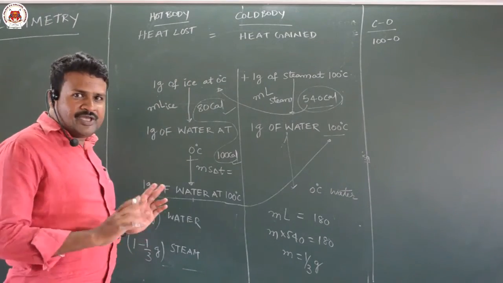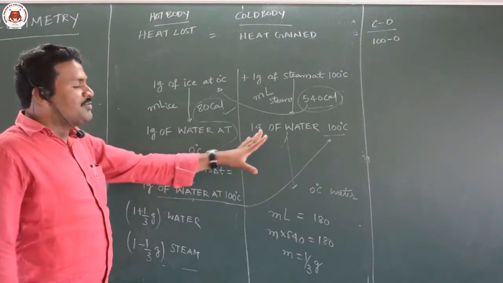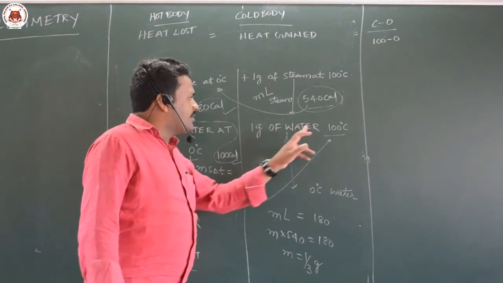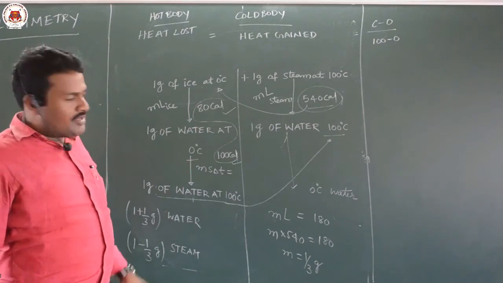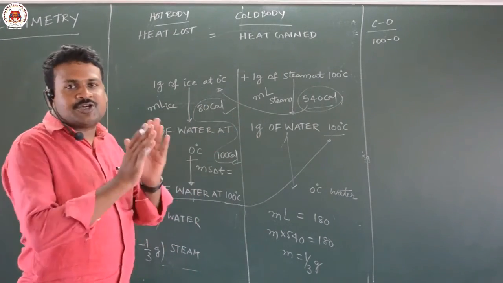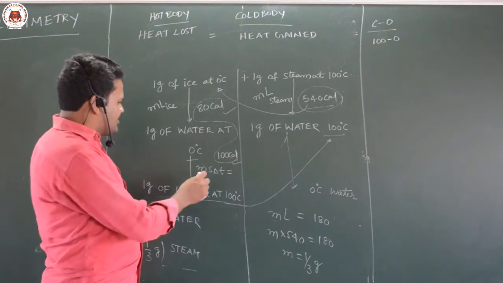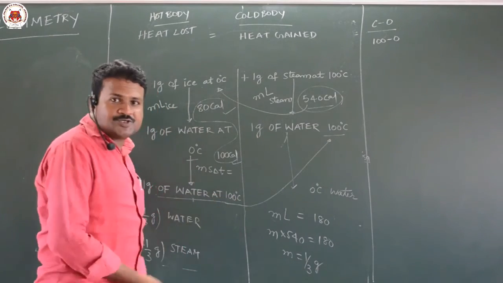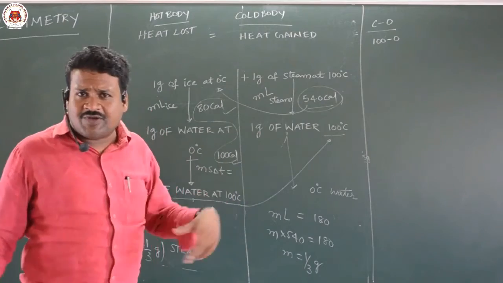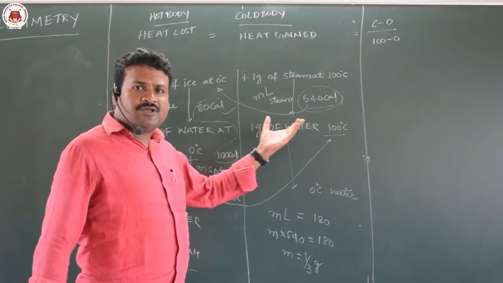See, the main concept here is where to stop the equilibrium. Equilibrium stops once you are getting a common temperature. And if you try the next step, if that equilibrium breaks, you have to stop there only. Because here 100 degrees Celsius water is there, I can go to steam also. But when I am going to steam, I want some more energy. From where will I get that energy? From this steam only.